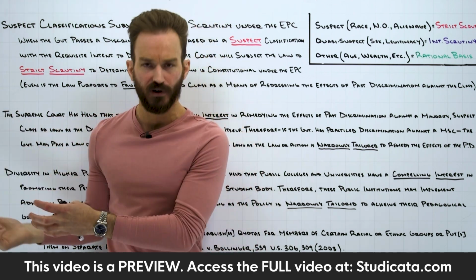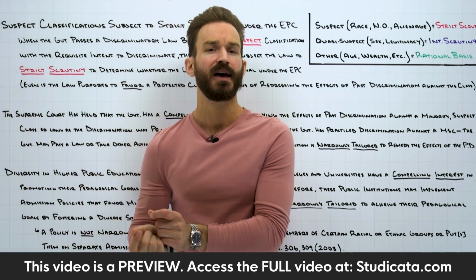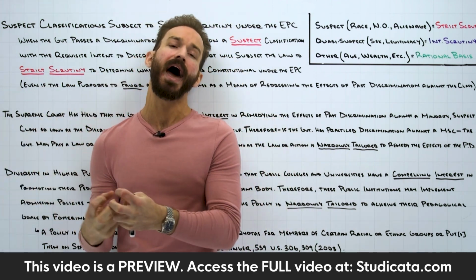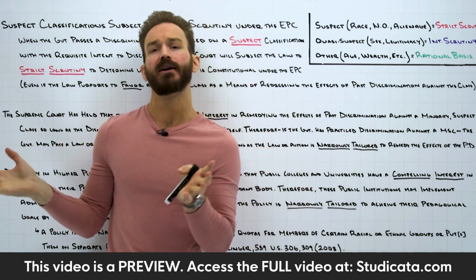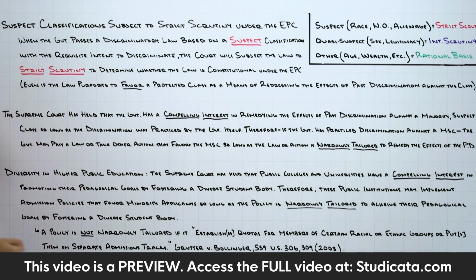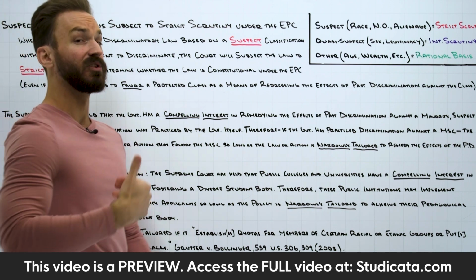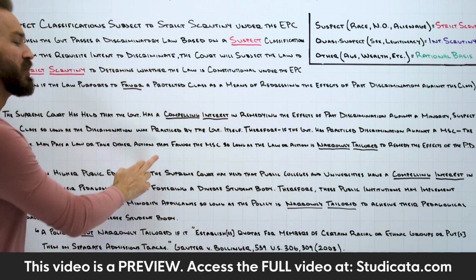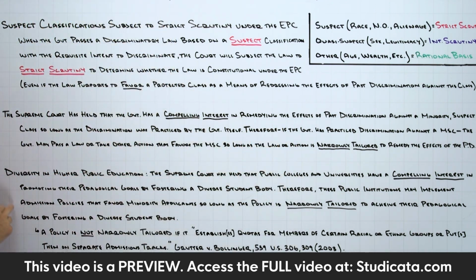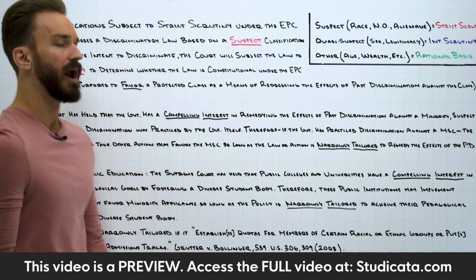If the public universities, public colleges are telling us that in order to accomplish their educational mission, they have to have a diverse student body, we're going to take their word for it. We're going to defer to them, and we're going to say that is a compelling governmental interest, right? Remember, we're talking about public education, public universities, public colleges that are basically arms of the government. The Supreme Court has held that these types of institutions have a compelling interest in promoting their pedagogical goals by fostering a diverse student body.